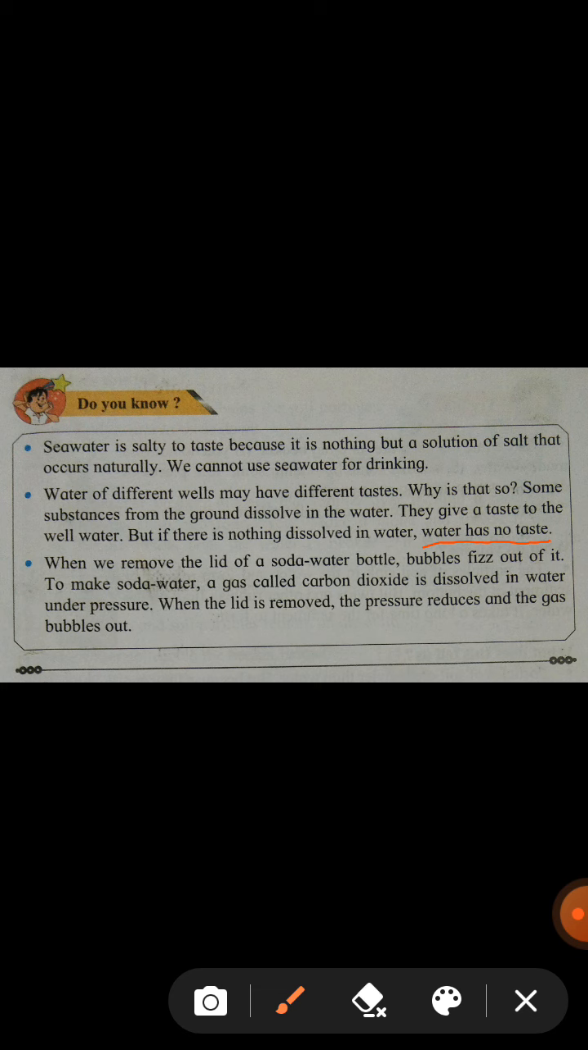Now, when we remove the lid of a soda water bottle, what happens? Bubbles fizz out. To make soda water, carbon dioxide, which is a gas, is dissolved in water under pressure. When the lid is removed, the pressure reduces and the gas bubbles out.